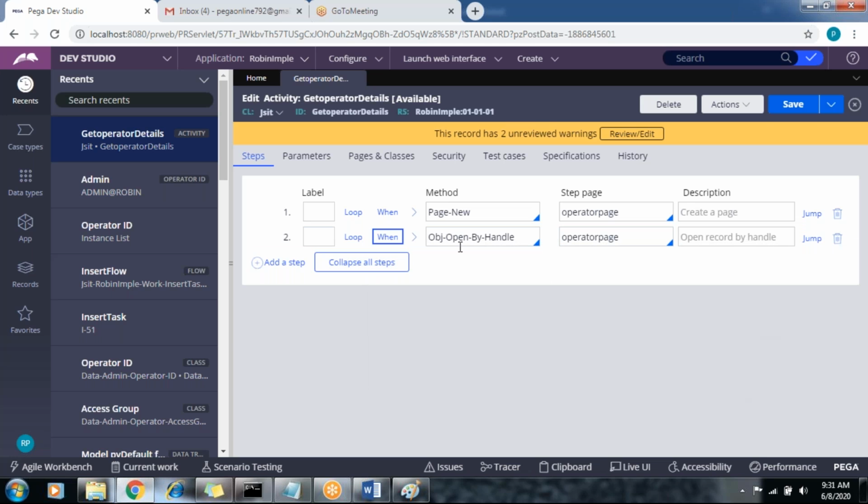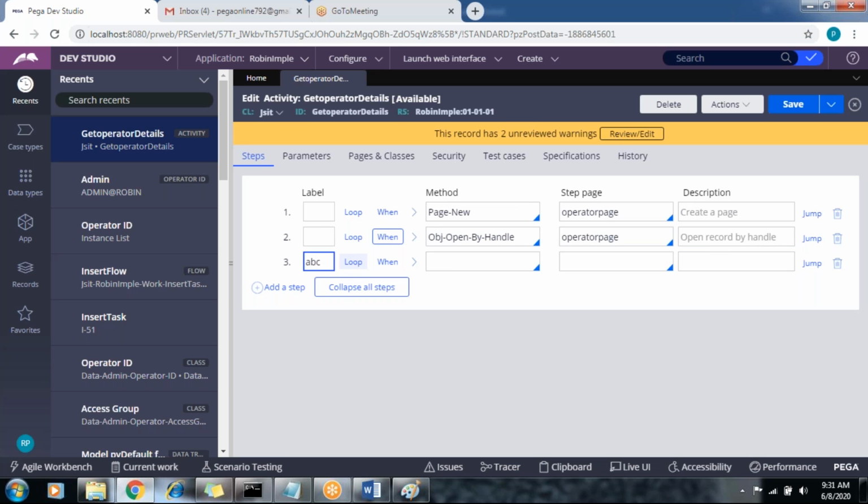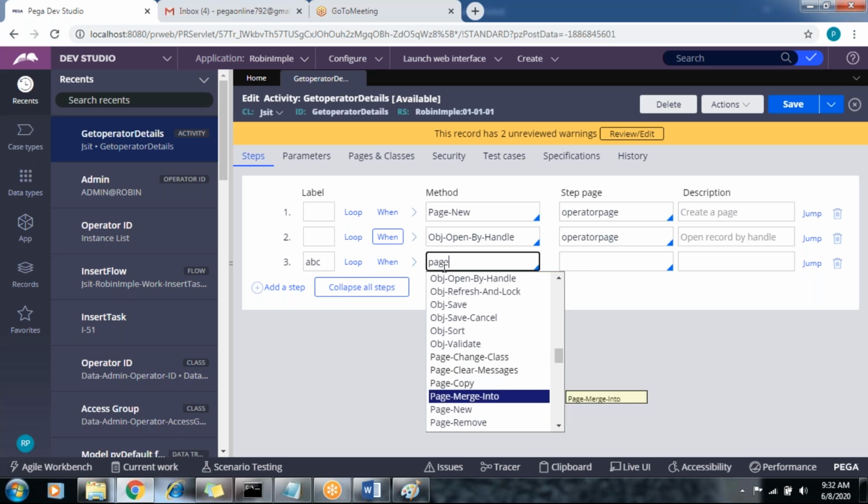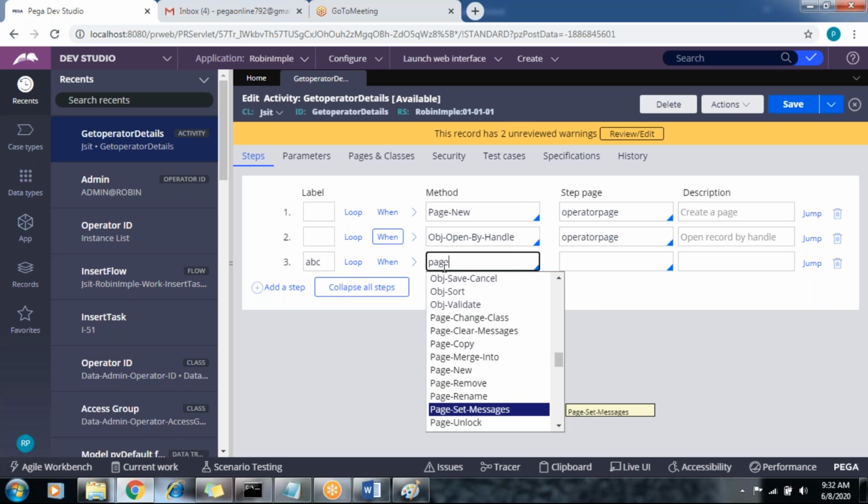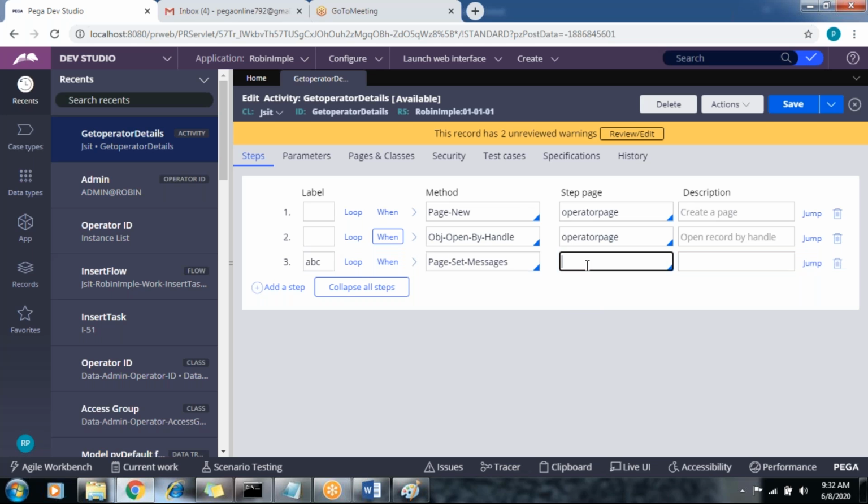In the jump to ladder step, I'm going to add one more step here, ABC. I'm going to add some error message. What is the method called to set the error message into the page? What's the method? I forgot. Page message? No. Page set messages, right? Page set message is for setting error messages.